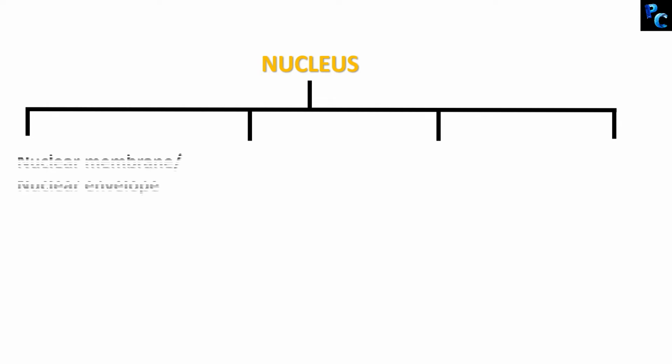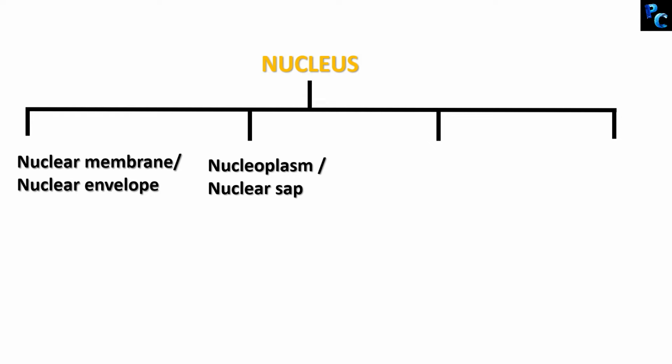Let's now see what is nucleus made of. Nucleus has four parts: the nuclear envelope or the nuclear membrane, the nucleoplasm or nuclear sap, nucleolus, and the chromatin material. Let's talk about each part now.